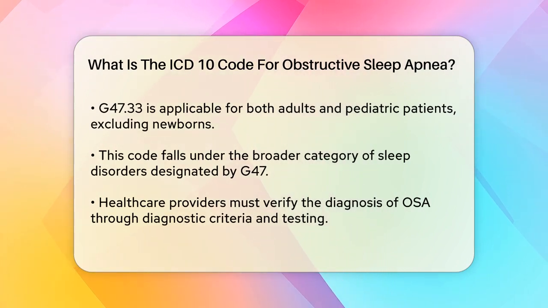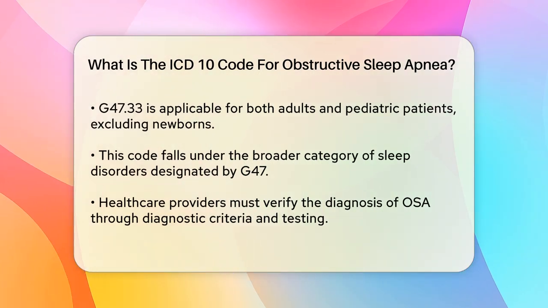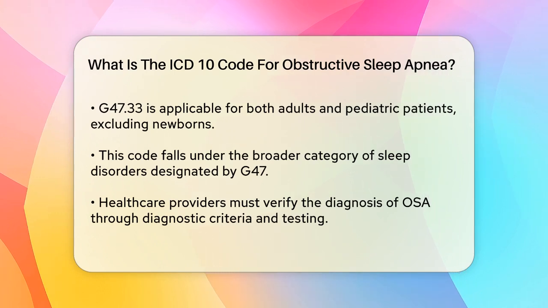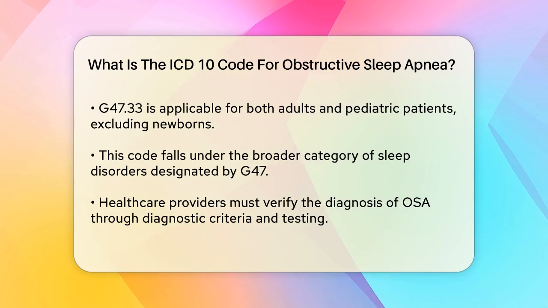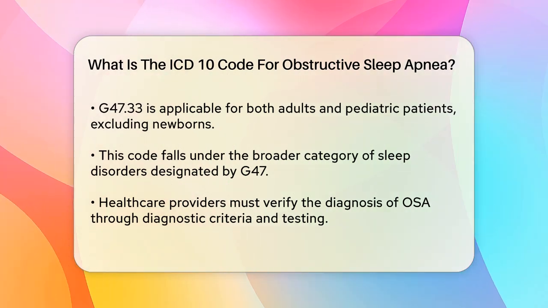The ICD-10 code system is a way for healthcare providers to classify and code diagnoses, symptoms, and procedures. For obstructive sleep apnea, the specific code you need to know is G47.33. This code, G47.33, is used for diagnosing and billing obstructive sleep apnea in both adults and pediatric patients, excluding newborns.